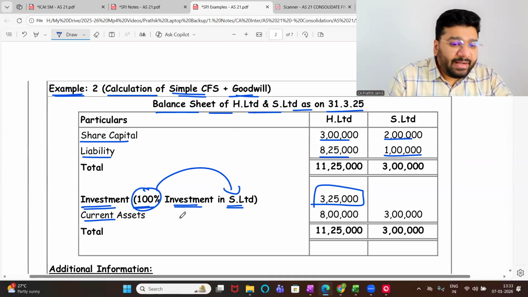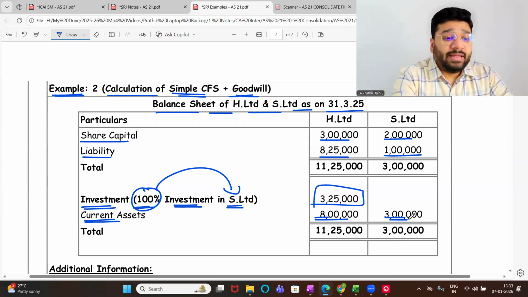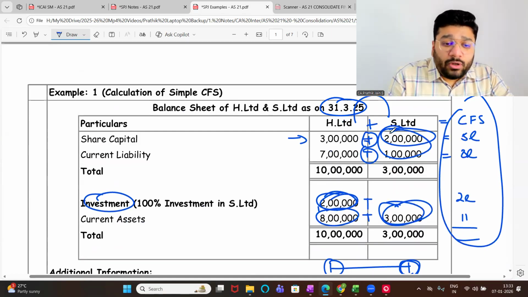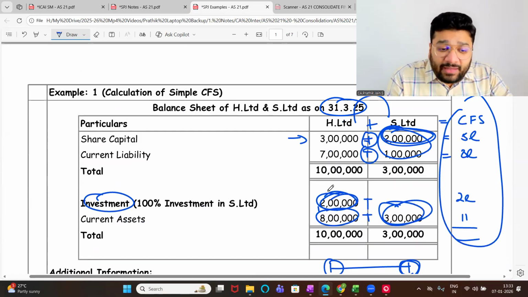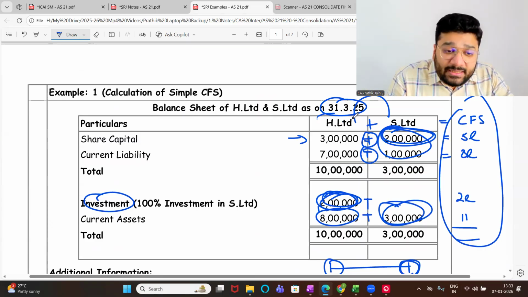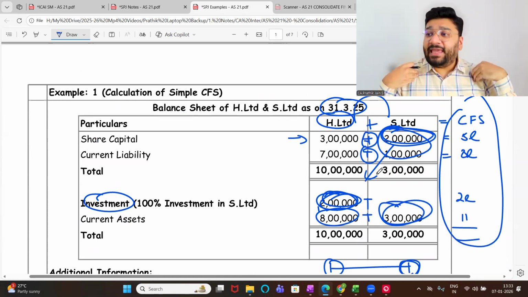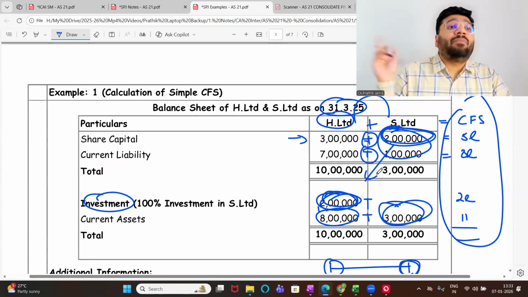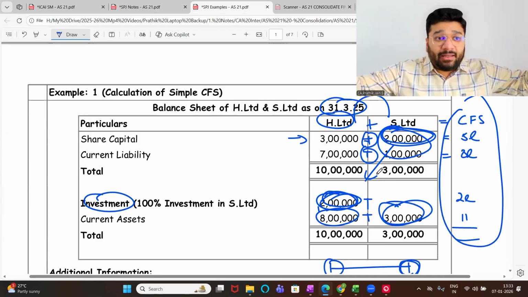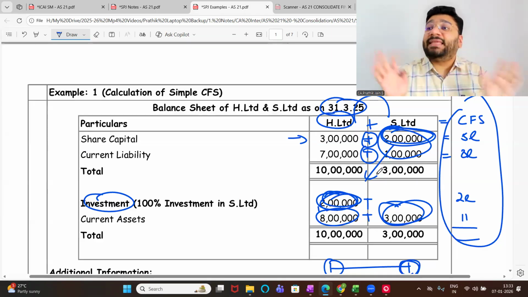Super. Current assets are 8 lakh and 3 lakh. Wonderful. Now tell me one thing. In the previous question, the existing shareholder holding 2 lakh worth of capital gave his shares to another shareholder by name H Limited for 2 lakh only. In other words, SPJ, AJ gave 100% stake to Kalpavriksha Academy for 2 lakh. Means the money I contributed as capital, the same money I got back from the new investor. I didn't charge anything extra.